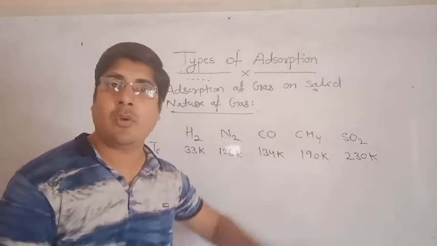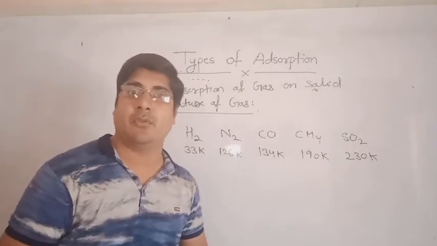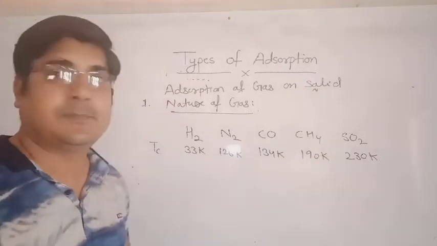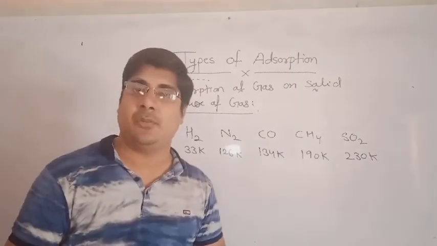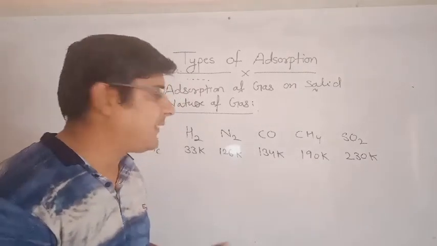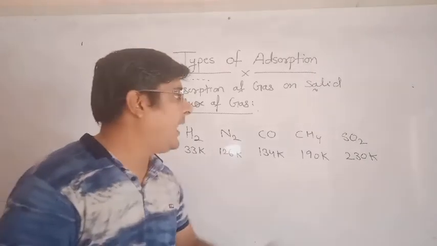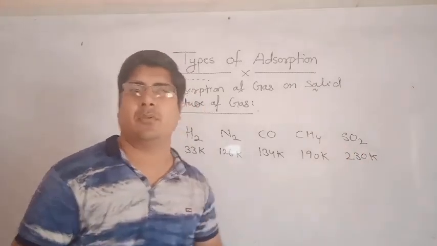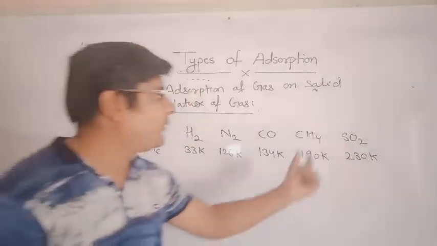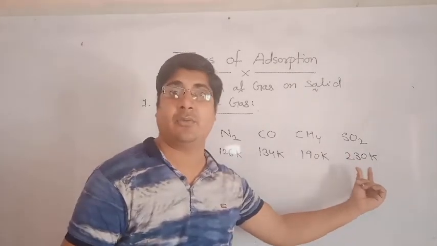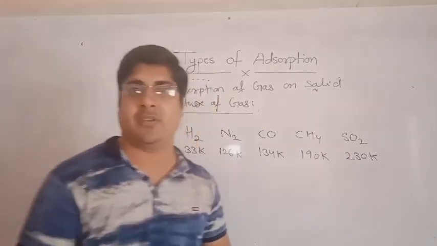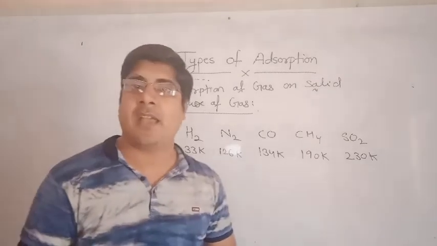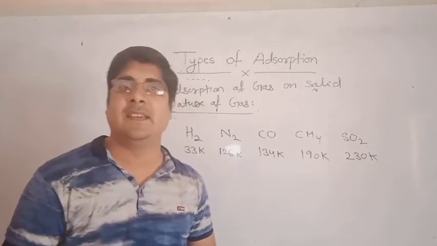SO2. So if I give you charcoal as the solid adsorbent, then charcoal will adsorb SO2 in a greater amount. Why? Because SO2 has a high critical temperature, 230, so SO2 gas can be liquefied easily.